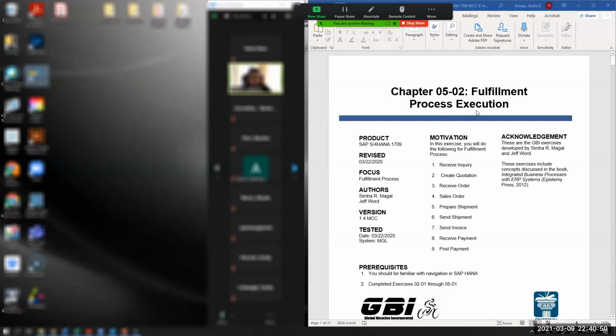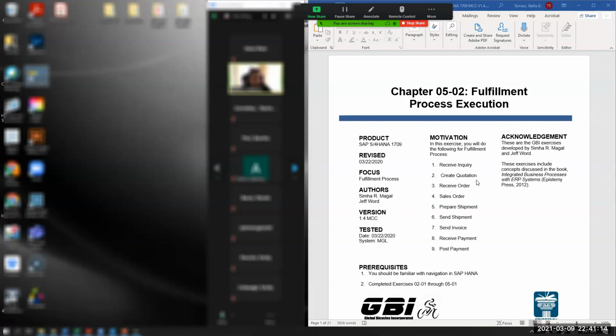Our fulfillment process execution. These are the things that we're going to do here. We're going to receive an inquiry for an item. A customer is going to send us an inquiry wanting some trading goods. We're then going to create a quotation. We're going to receive an order, and then we're going to convert that over to a sales order.